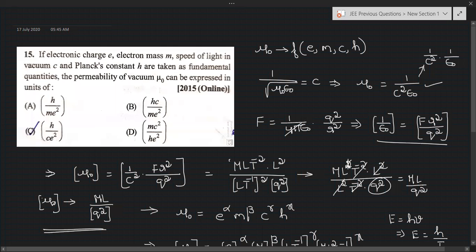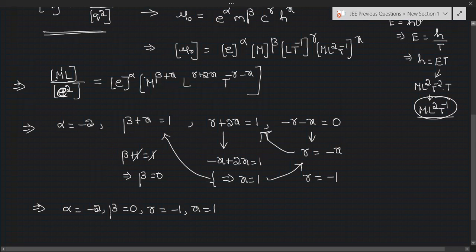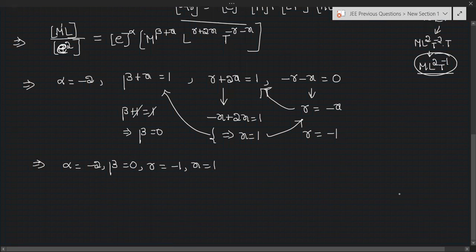If we take this expression, mu naught is equal to e power alpha, m power beta, c power gamma, h power x.